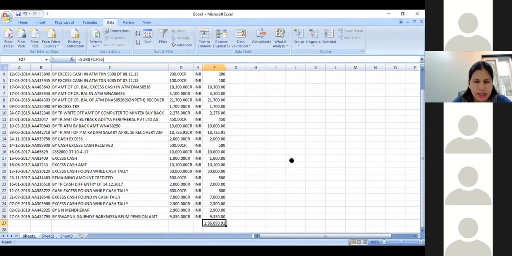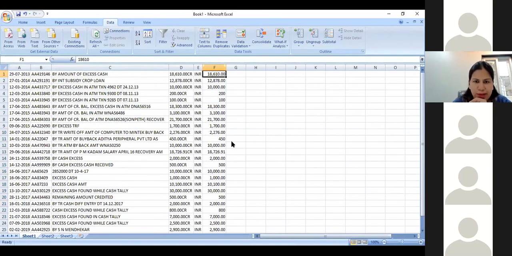This is the total that I get. So it exactly defragments or breaks up the data in a specific format, and it's in a readable format. Now, when to use what in text to columns is an important feature.